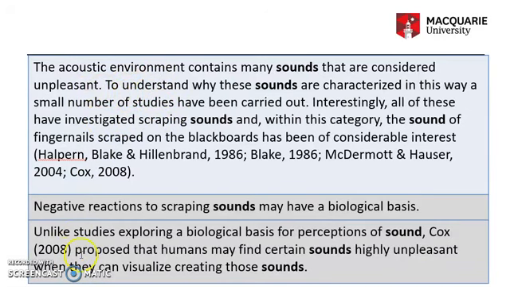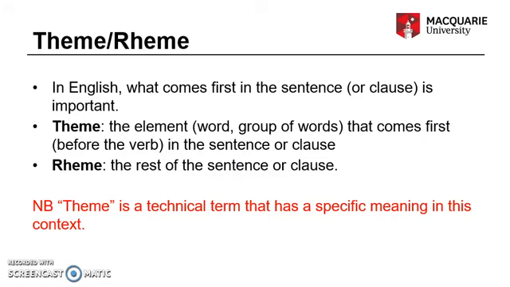Theme and rheme relates to management of given and new information, and is also a way we use to achieve coherence or flow in our writing, particularly within paragraphs. So in English, what comes first in the sentence or the clause is important. We call this element a theme, and it can be identified as the part that comes first or before the verb. The rest of the sentence is referred to as the rheme. So therefore every sentence consists of a theme and then a rheme.